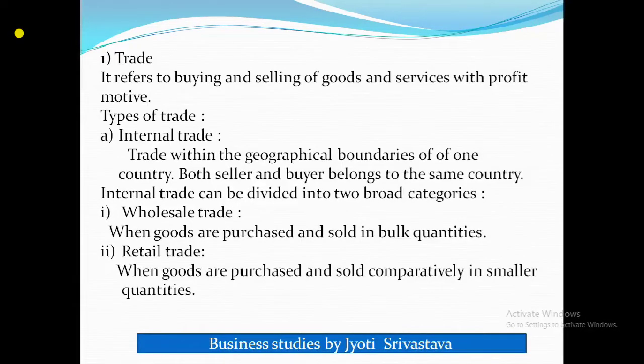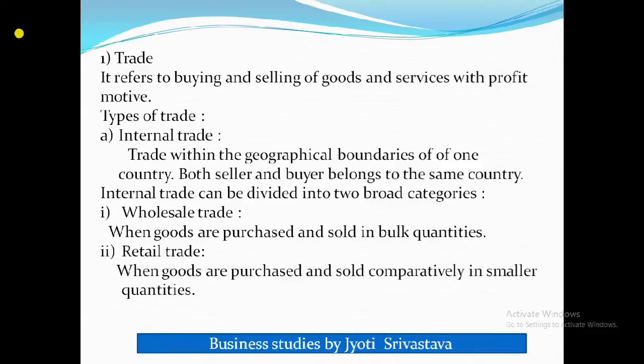Internal, as the word itself, is self-explanatory. Internal means within. When the trade is within the geographical boundaries of one country, it is internal trade. Both seller and buyer belong to the same country.